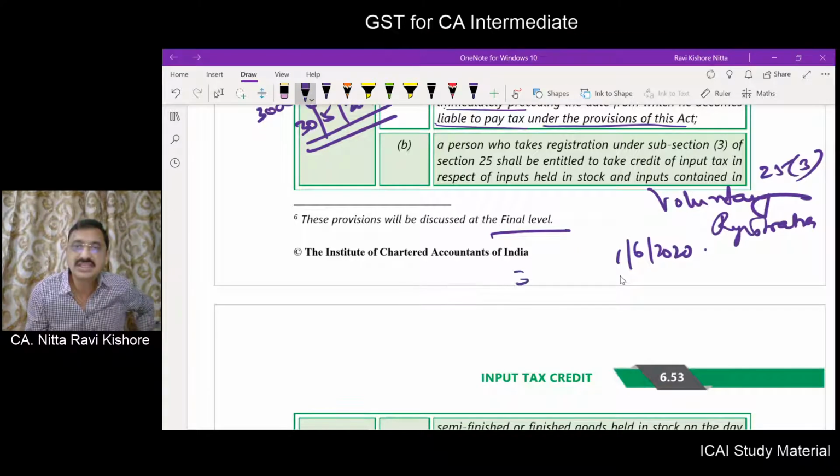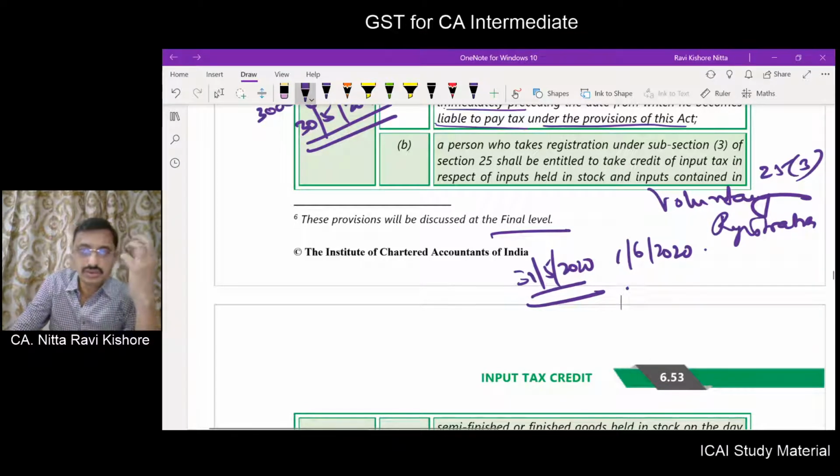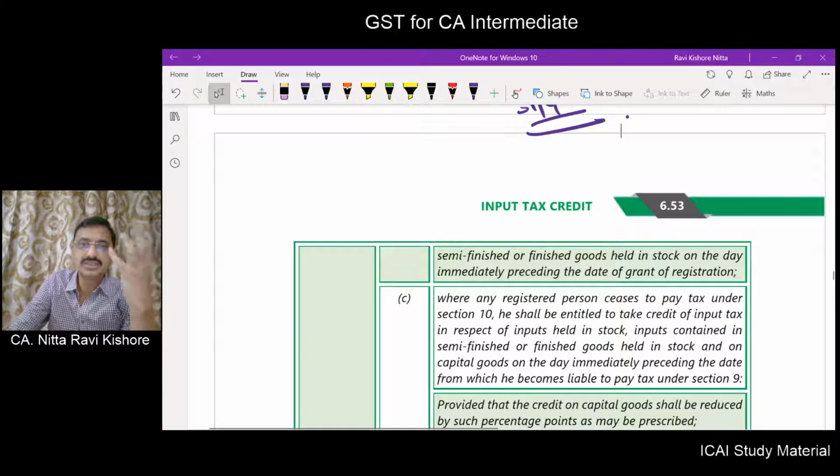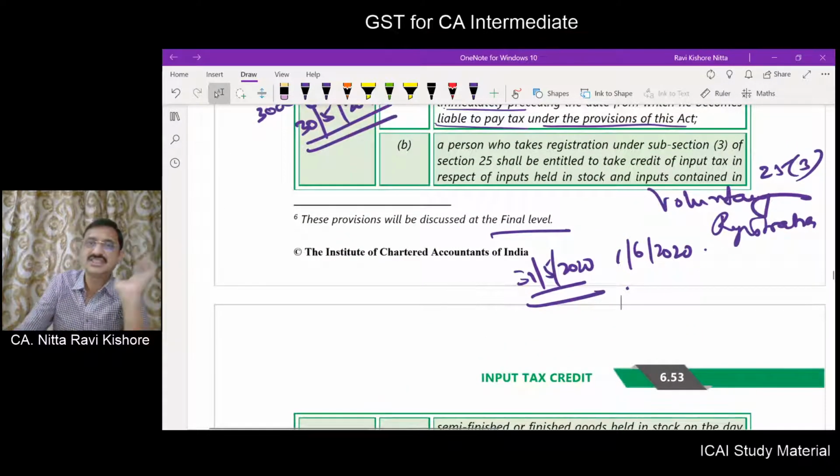So, as on 31st May 2020, what are all the goods which are lying in his input, semi-finished and finished goods on the grant of registration? He has been granted registration on 1st June 2020. So, one day before that, whatever stock is held, he can take ITC.